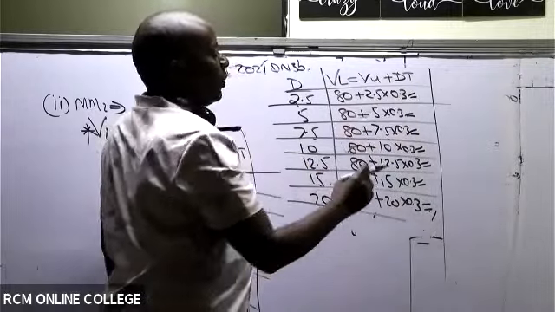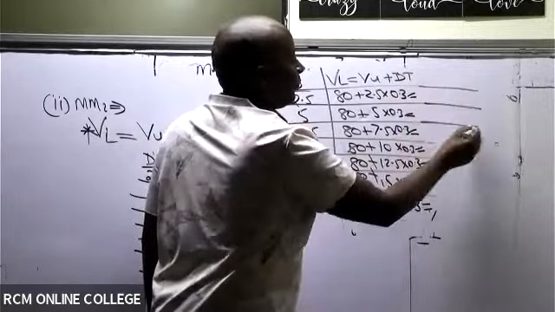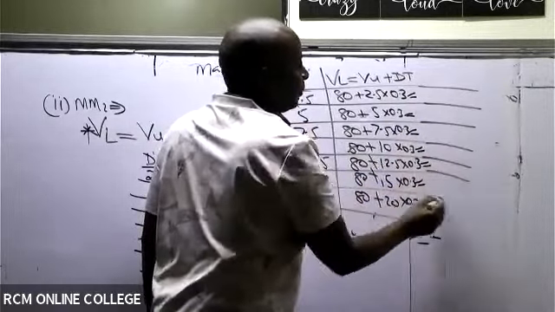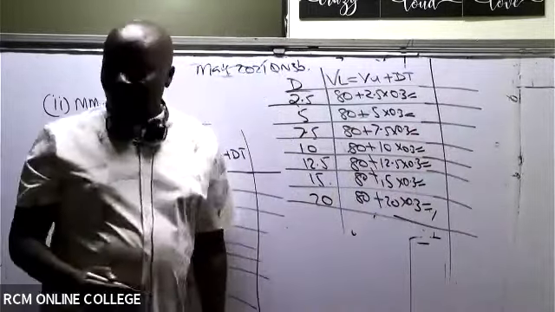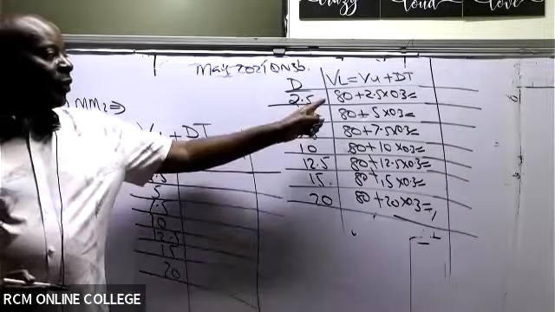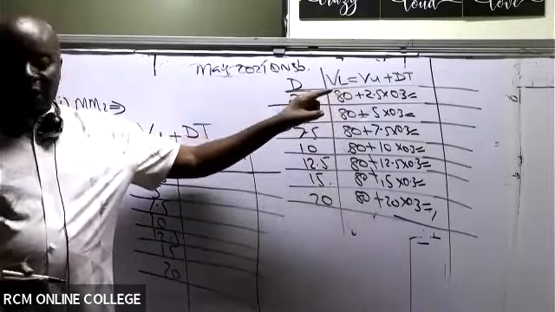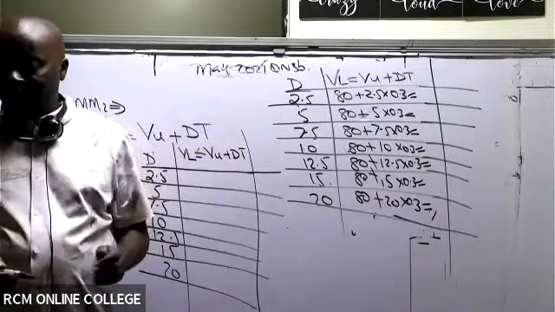So then, are you able to give me these figures, ladies and gentlemen, very fast? Like the first one will be 80 plus 2.5 times 0.3. And all students are punching these figures.